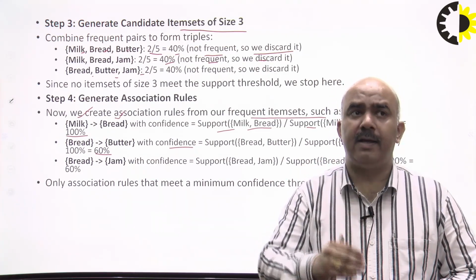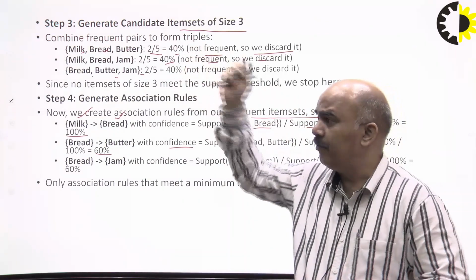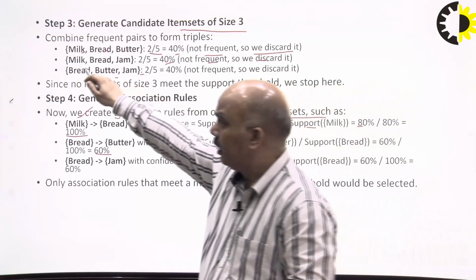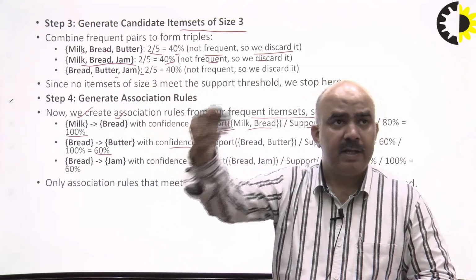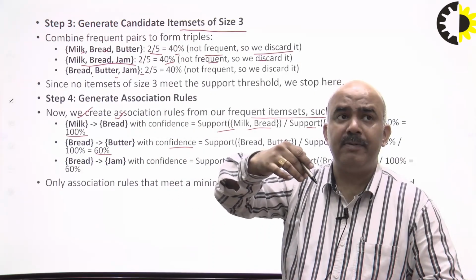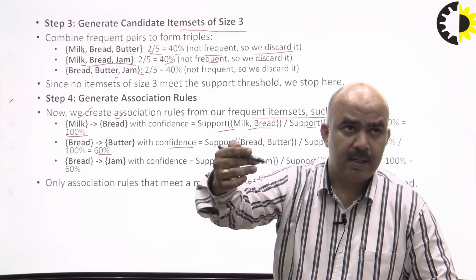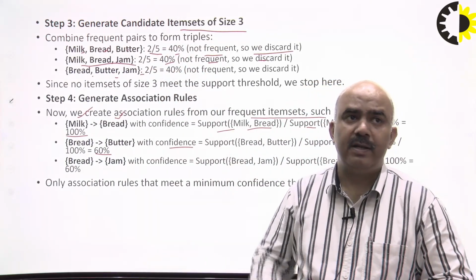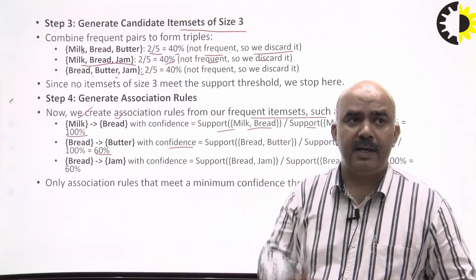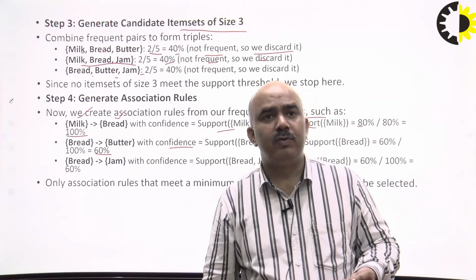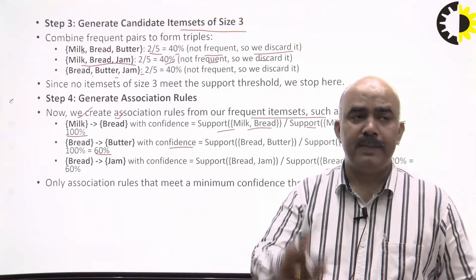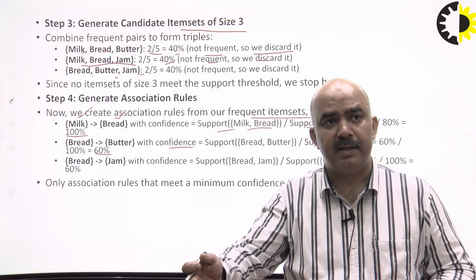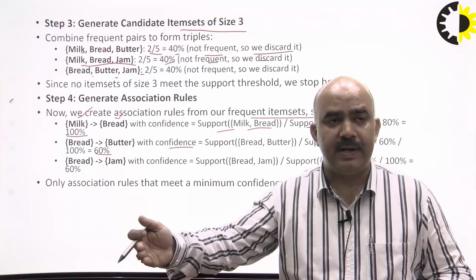If any of the confidence values in this example achieves more than 50%, let's suppose milk, bread, jam are achieved, then again in the next step we take the size of 4. As in this case, the minimum threshold value is less than 40%, so we will stop here. Now we go for generating association rules. By using these association rules, it means if we purchase an X item, then we also purchase the Y items. So find the confidence values.